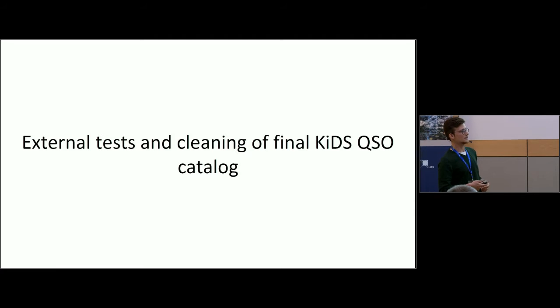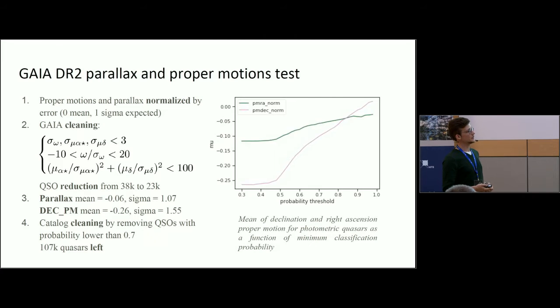Okay, and now we want to see whether those quasars are really quasars. And for that, we are using some external datasets which were not used during training. First one is Gaia second data release. There is not a lot of time to talk about exactly how it works, but what we do is we take our quasar candidates and we want to make sure that the distribution of parallaxes and proper motions is of zero mean, because there is some noise, so you cannot expect those to be zero values, but it is zero mean.